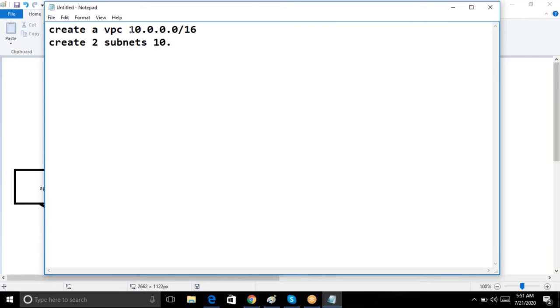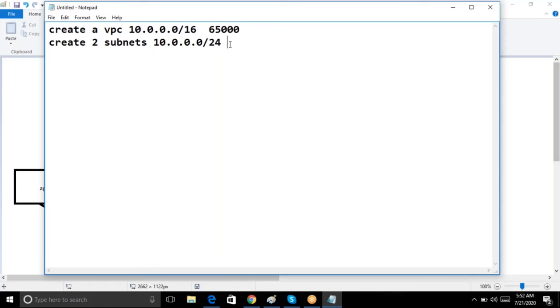Always, guys, if I want to create a subnet in this range, the first two digits should be the same. Then only I can say this is from this network. The third one can be anything. So something /24 means it should be greater than 16. So 24 is greater, right? That means you will get 254 IP addresses here. With /16 you get 65,000 IP addresses. Here /24 means only 254 IPs in this subnet. So guys, still I do have IP addresses, 254 IPs only.